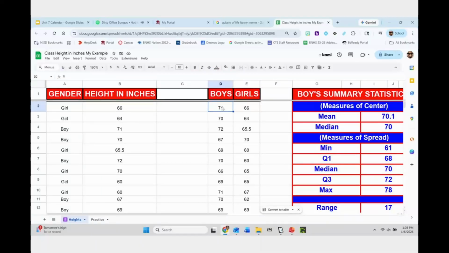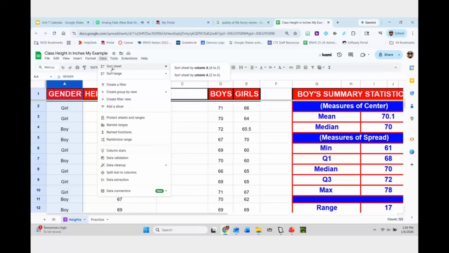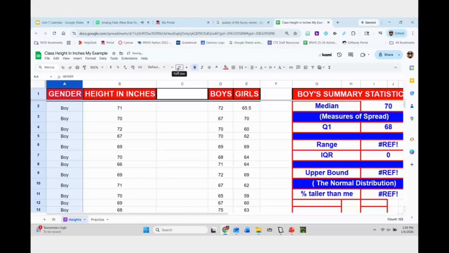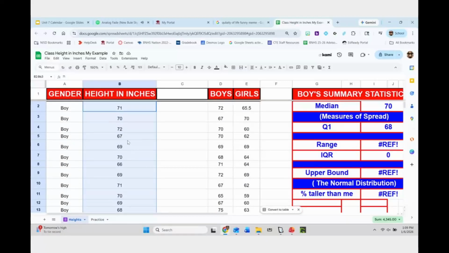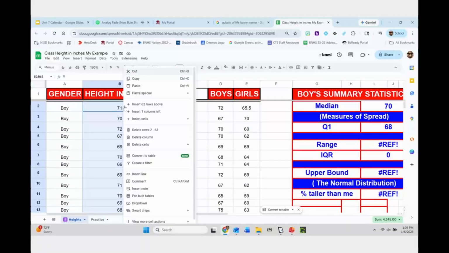And then from here, what I did was I went through and I sorted this between boys and girls. Probably the easiest way to do this, to be honest, is to click on this right here and go to sort from A to Z. And then we're going to make two different columns like I have here in D and E. Now I can say, okay, from here all the way down to here are boys' heights.